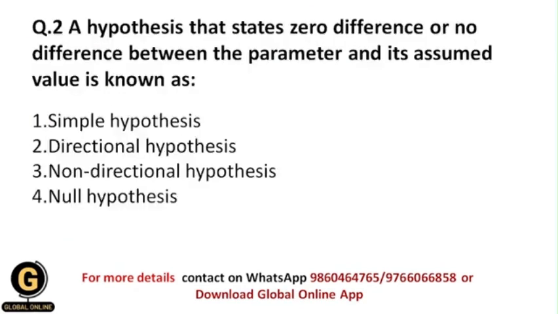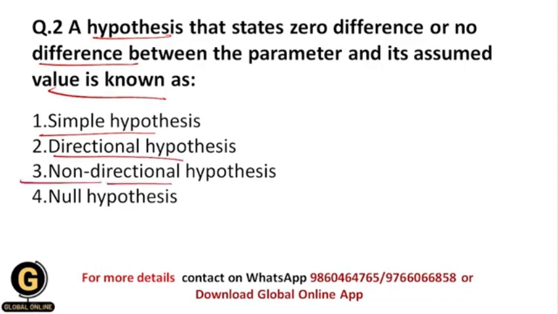Now next is: a hypothesis that states zero difference or no difference between the parameter and its assumed value is known as. So whenever a hypothesis tells us that there is no difference or zero difference between the parameter and its assumed value, what type of hypothesis is it? Is it a simple hypothesis, a directional hypothesis, a non-directional hypothesis, or a null hypothesis?